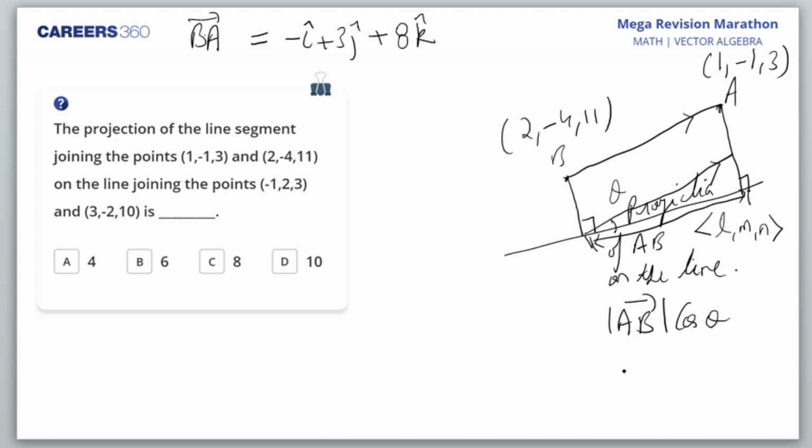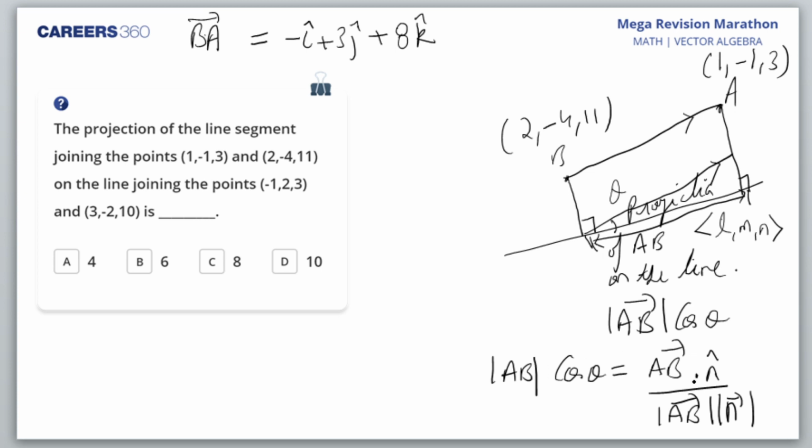Now, mod AB. How would you find cos theta? Cos theta is for the angle between this vector and this vector. So that is AB dot, let's consider this line as n cap, whose direction cosines are l, m, n, upon mod AB mod n. Okay, so mod AB cos theta becomes what? Tell me. When I multiply by mod AB here, mod AB gets cancelled. So basically I get the n vector.